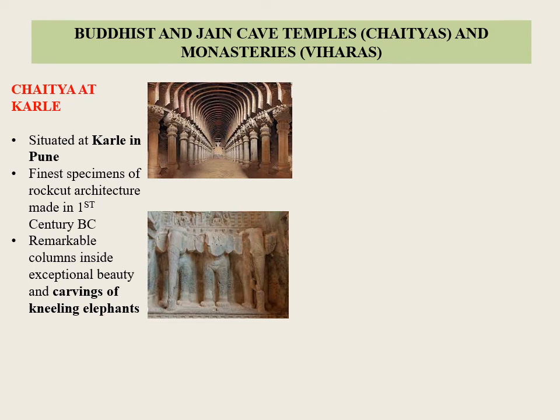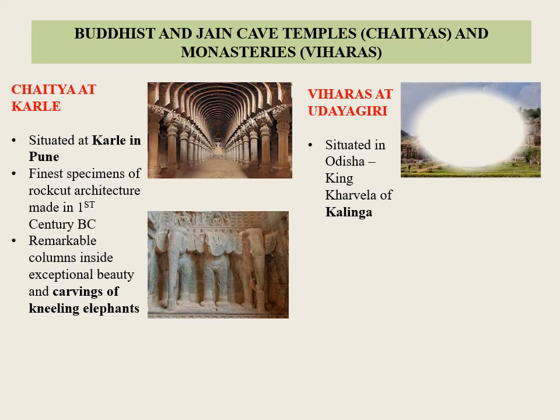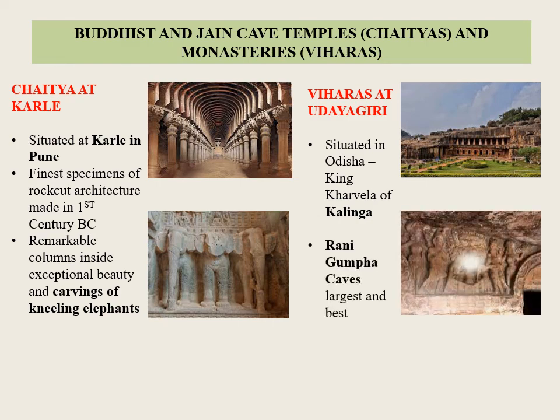Viharas at Udayagiri. The cave temples at Udayagiri in Odisha are Jain monuments belonging to the period of King Kharavela of Kalinga. These caves were excavated during the period around 103 BC and 150 AD. Rani Gumpha cave is the largest and the best of the caves at Udayagiri in Odisha.